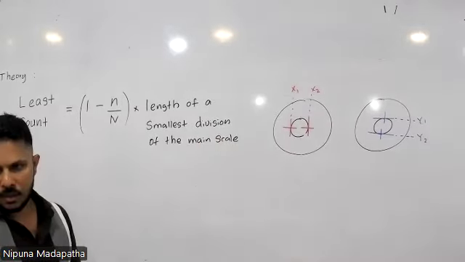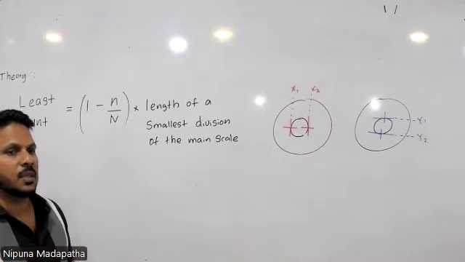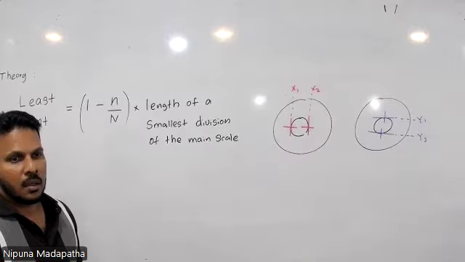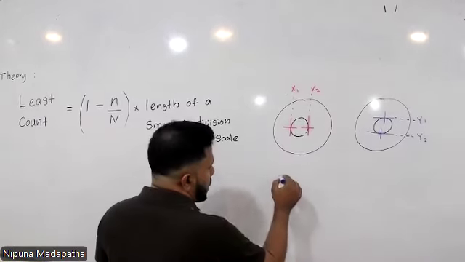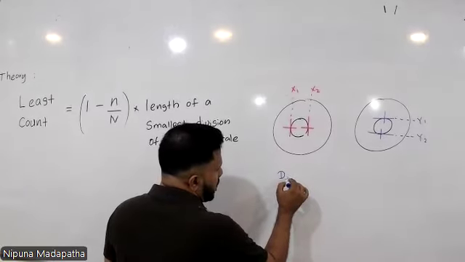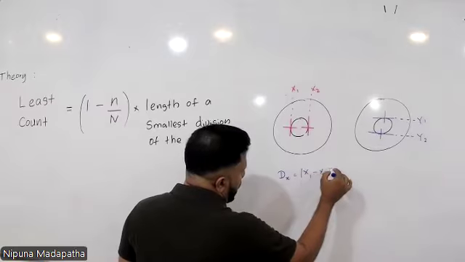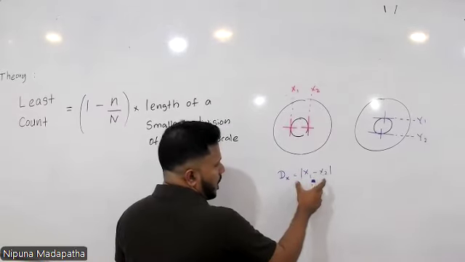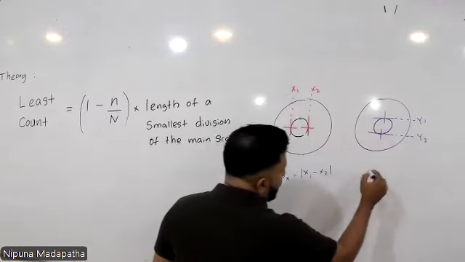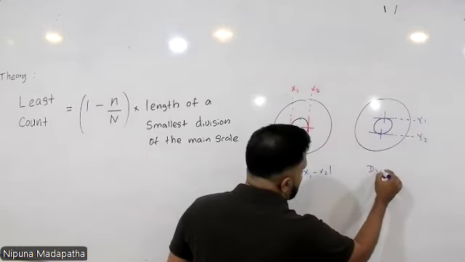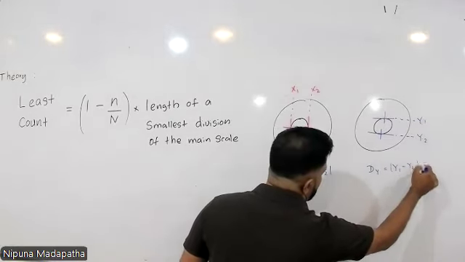Then we have two readings, one for the horizontal diameter and the other for the vertical diameter. The horizontal diameter is given by the difference of these two readings, taking the modulus so that the value is positive. So the vertical diameter is dy, Y1 minus Y2.